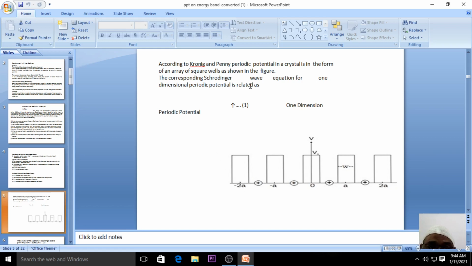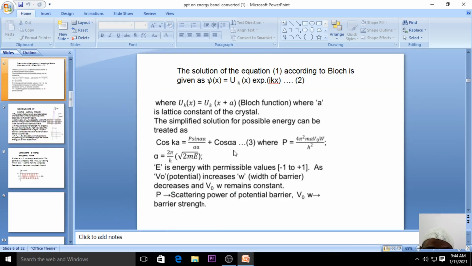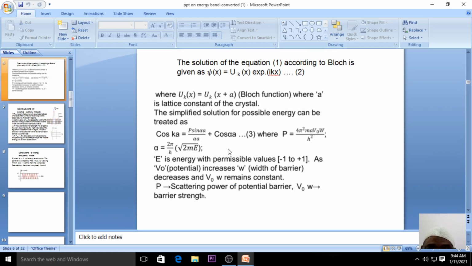Kronig and Penny say that the periodic potential in a crystal is in the form of a sequential array of square wells, right? We can see this schematic diagram. This particular concept has been given to us by Kronig and Penny.